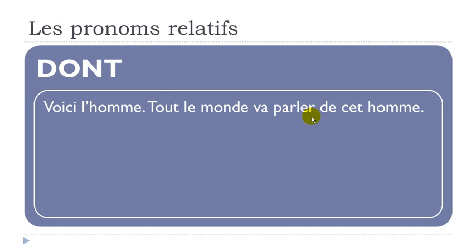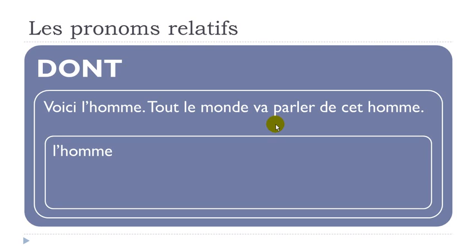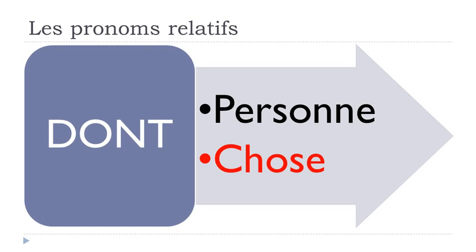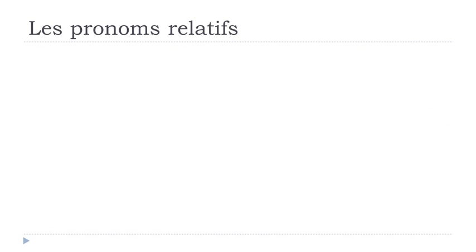I tend to use this structure because it means you've got two verbs. So voici l'homme dont tout le monde va parler. It doesn't change anything, it should be here, and then the sentence continues. Let's see if we want to replace une chose, a thing.